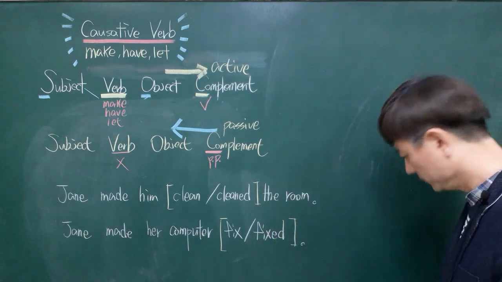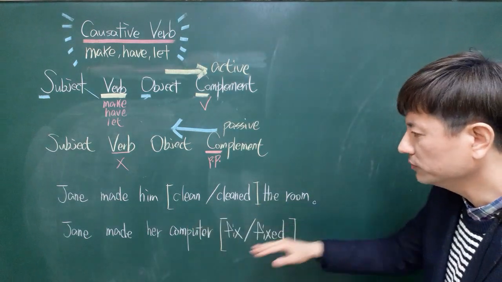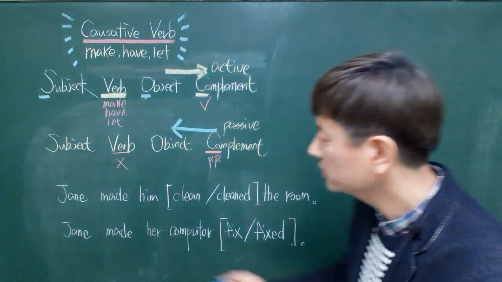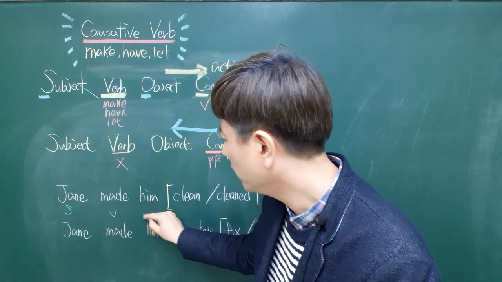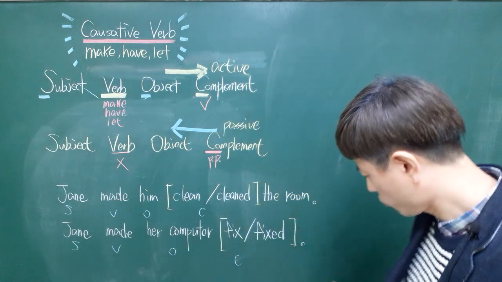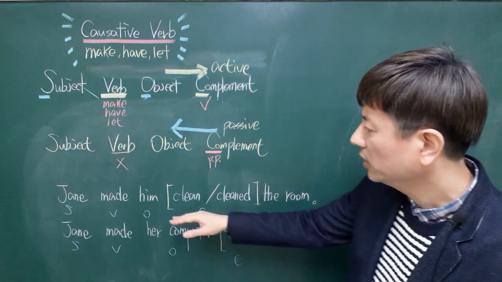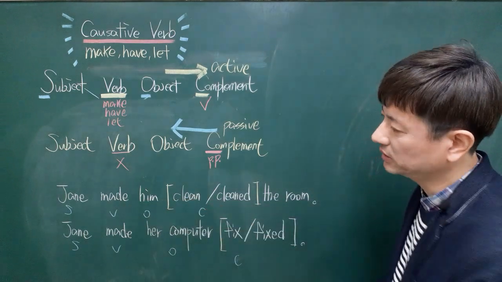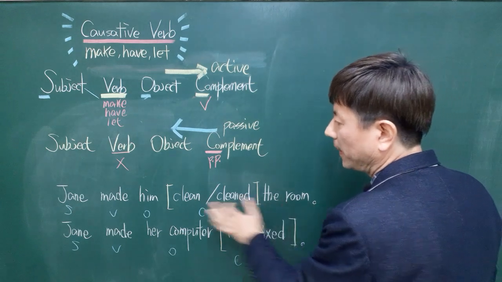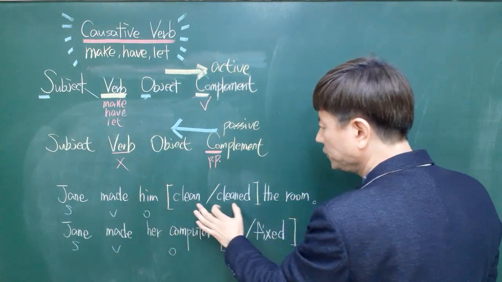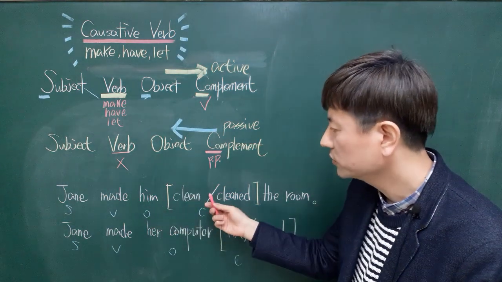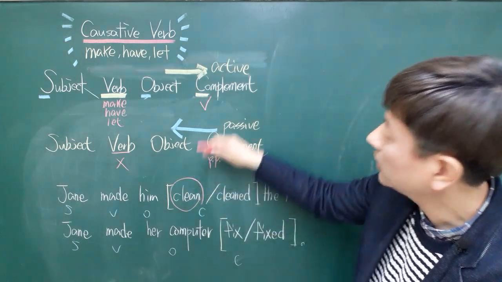Look at this. Jane made him blank the room. In this sentence, Jane is the subject and made is the verb, then object, complement. You have to pay attention to the relation between the object and the complement. Look at this. He is cleaning the room. He's doing the action. So that is why the relation between them is active. So that is why the correct answer is clean, like this.